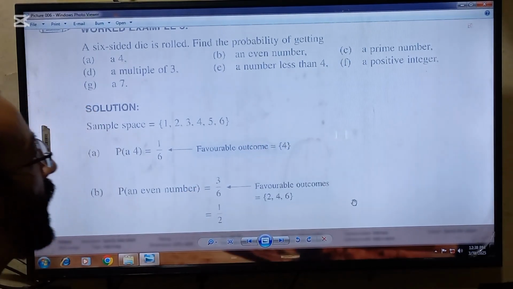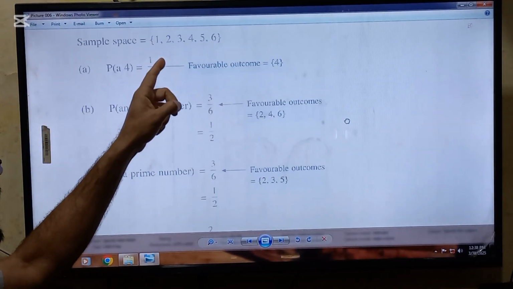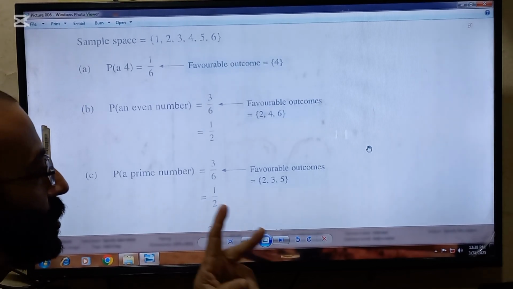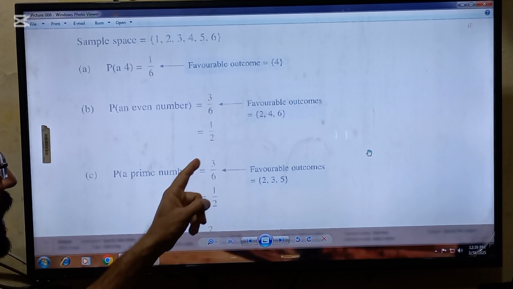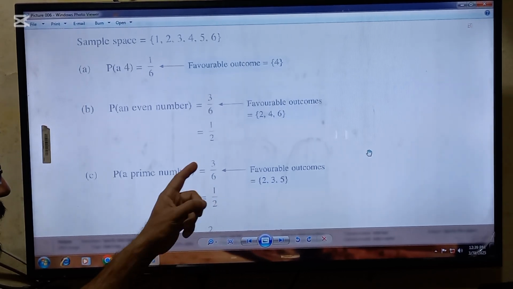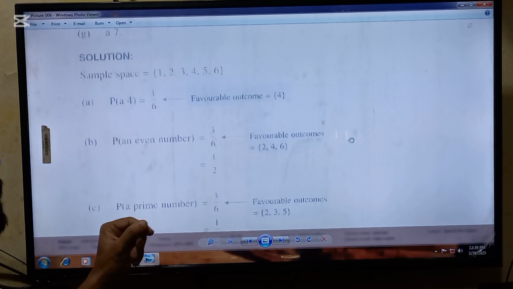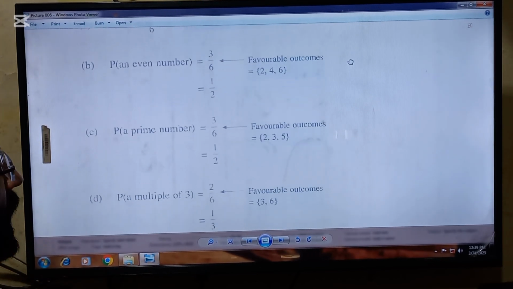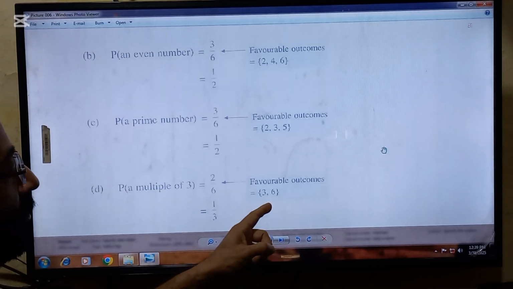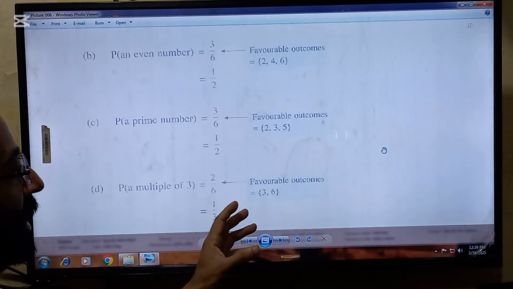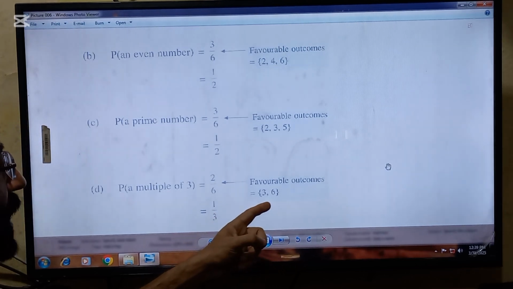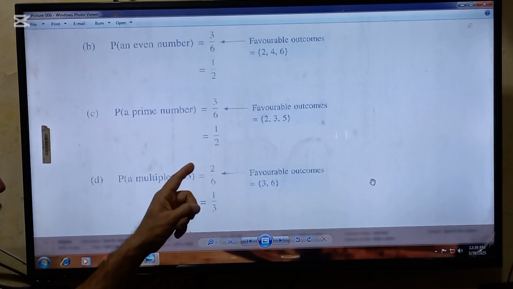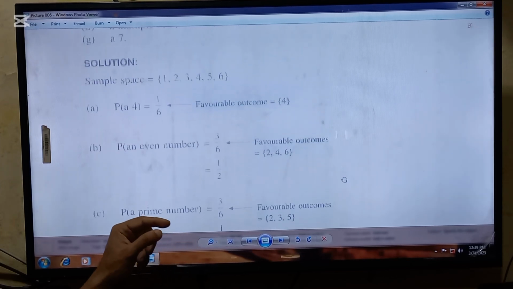Next requirement is a prime number. So from this sample space, these are 3 prime numbers because these 3 numbers are having only 2 factors. So favorable outcome is 3, and in total there are 6 outcomes. So 3 by 6 will be equal to 1 by 2. Next requirement is a multiple of 3. So from the sample space, we have these 2 numbers which are multiples of 3 because they come in the table of 3. So favorable outcomes are 2, and in total there are 6 outcomes. So 2 by 6 will be equal to 1 by 3.